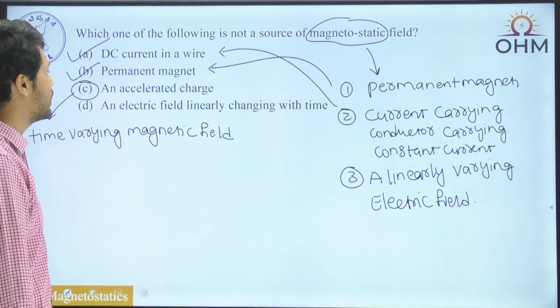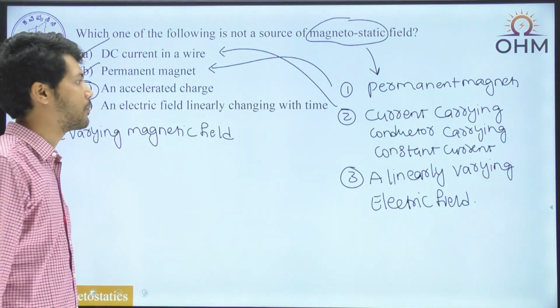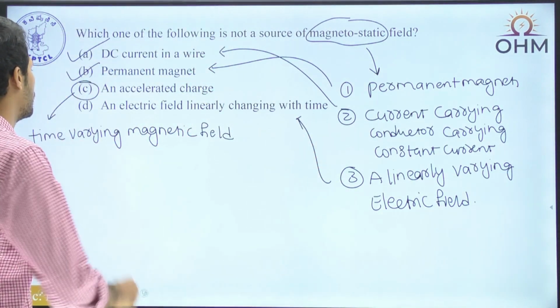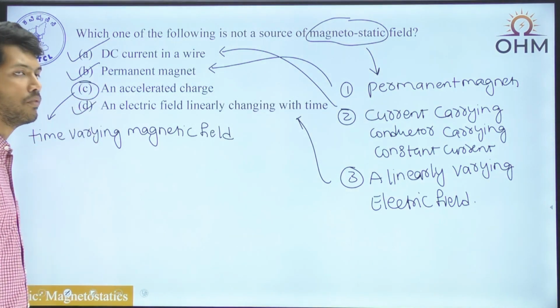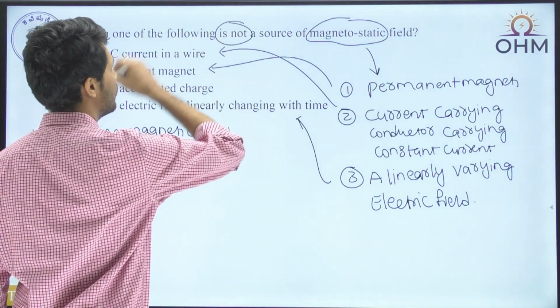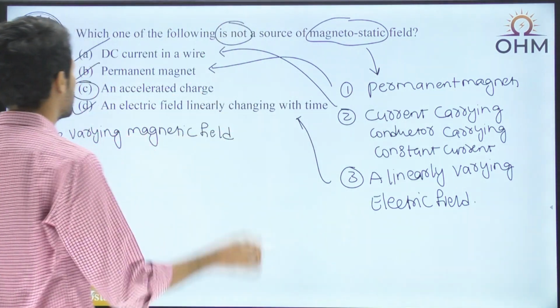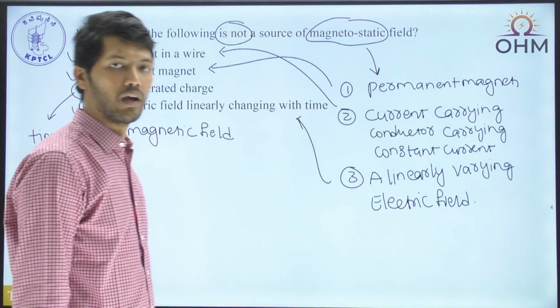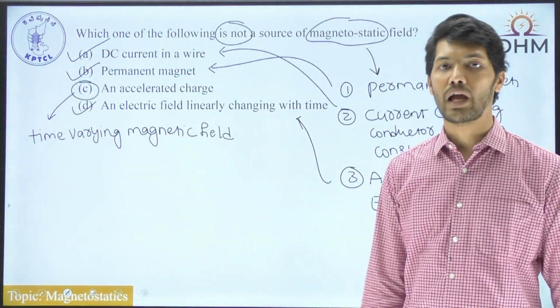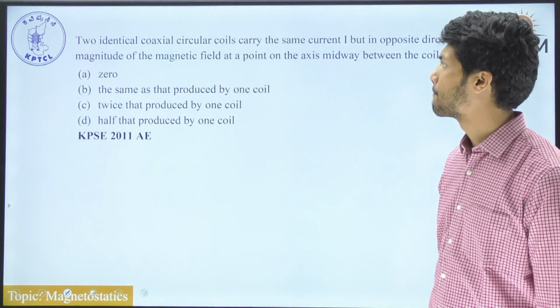And option D is nothing but electric field linearly changing with respect to time. Again, that's the third point we have mentioned. So even the third option is a source of magnetostatic field. But since we are asked what is not a source of magnetostatic field, I would say that the answer is accelerated charge. Accelerated charge is not a source of magnetostatic field, but rather it is a source of time varying magnetic field.